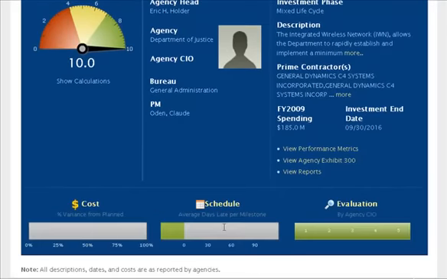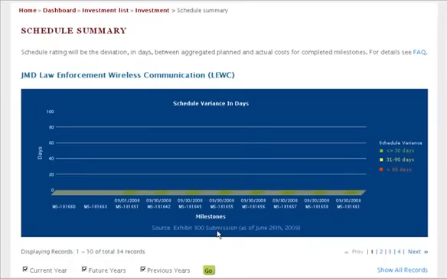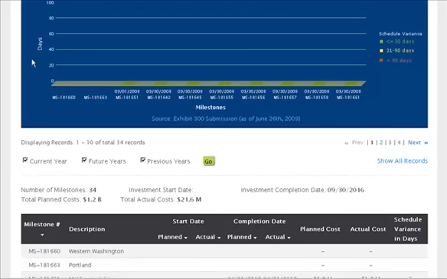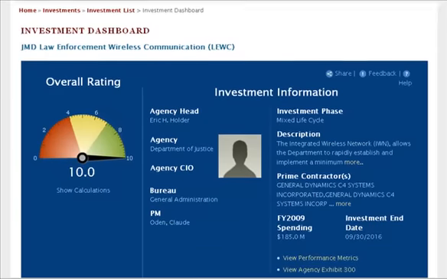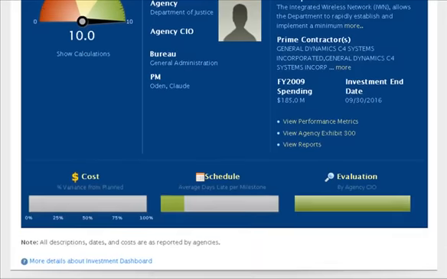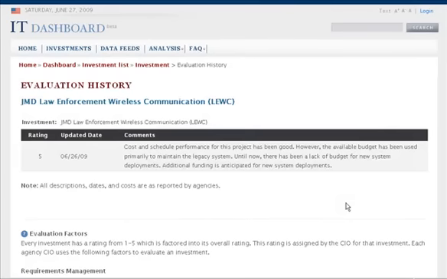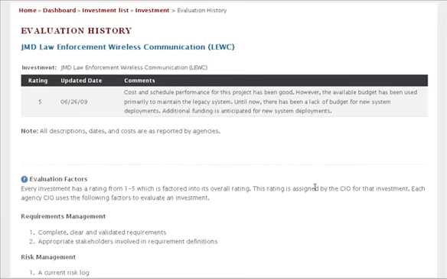As for the schedule rating, you can get a similar view of an investment's schedule performance. A green schedule rating indicates that the actual completion dates of this investment's milestones are close to the planned completion. Finally, the evaluation by agency CIO is a metric assigned by the agency CIO reflecting a number of criteria related to this investment. For details on what goes into the evaluation and to see a history of changes in the rating, click on the graphic itself.